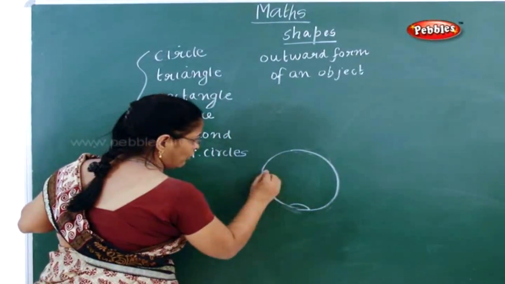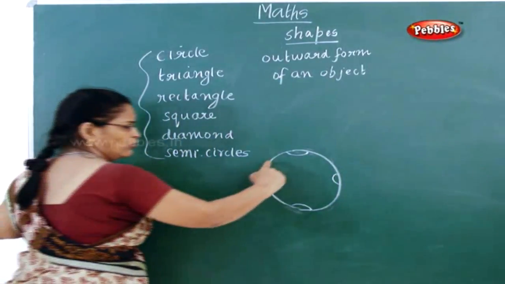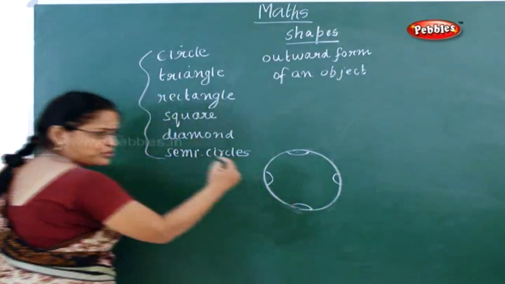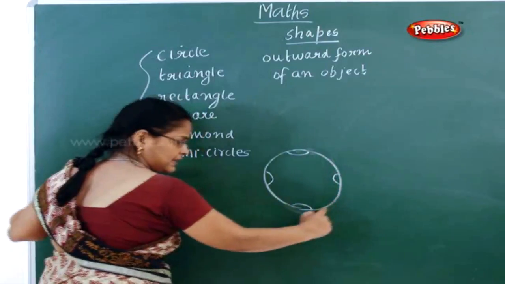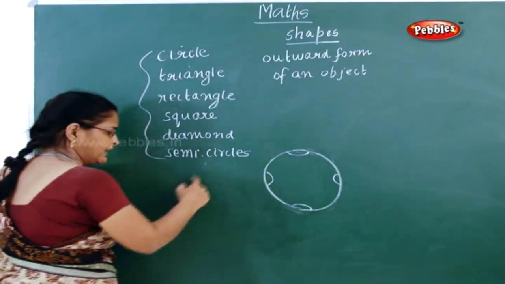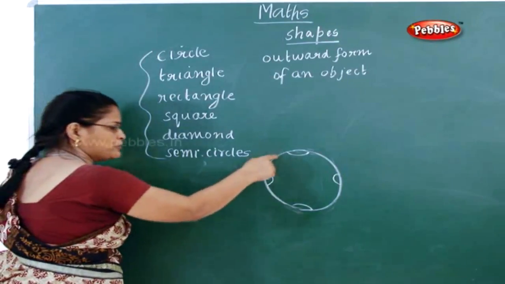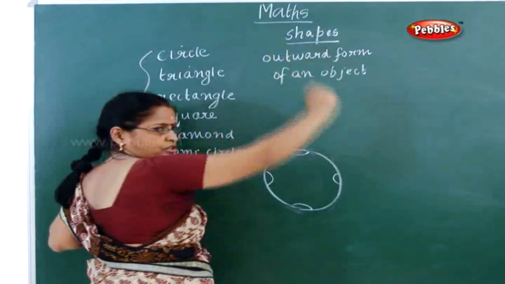Now you saw a ball. Can you tell me, just seeing this, what you call it as the outward form of an object? So this circle, now what did you call it? The ball is circle. The ball is round. Then this picture is triangle. So the outward form of an object is called as shapes.